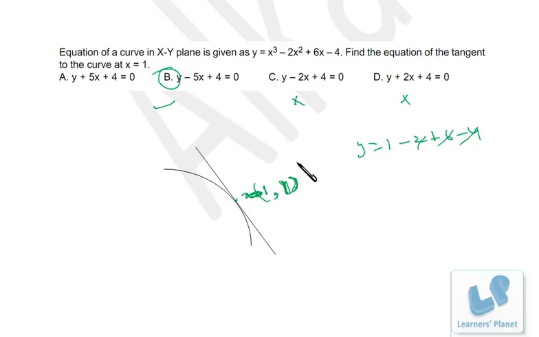So you see that there is no paperwork required at all. Just a bit of common sense is required, that if this coordinate x is equal to 1 and y, that means 1 and y, they are on the tangent, the same coordinates will be there on the curve. So from the equation of the curve, we find out the coordinates of this point, and they should satisfy the equation of tangent as well. Okay, so that's a pretty simple problem. I hope you are clear.